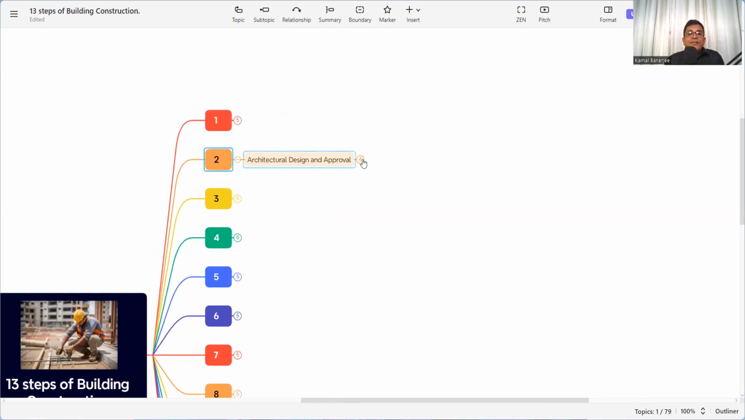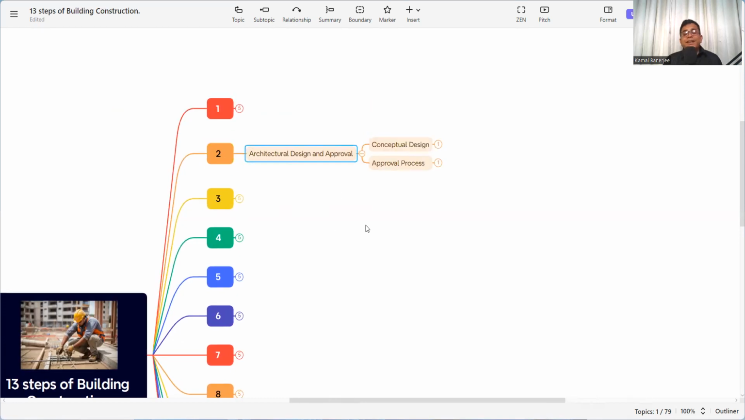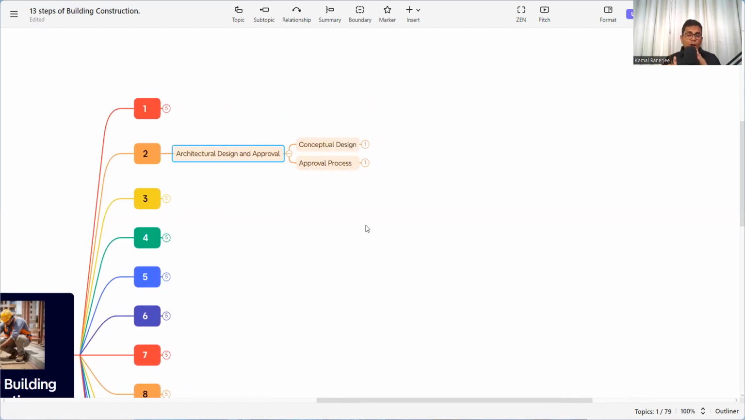That is architectural design and approval. Now we have the soil condition and the topographical survey and everything, so we need to do the architectural design and planning. The client will provide their requirements. Without knowing the requirements, nobody can do the design. So after knowing the requirements from the client, the designer will do the drawing. So what is the drawing? That is the conceptual design and the approval process.